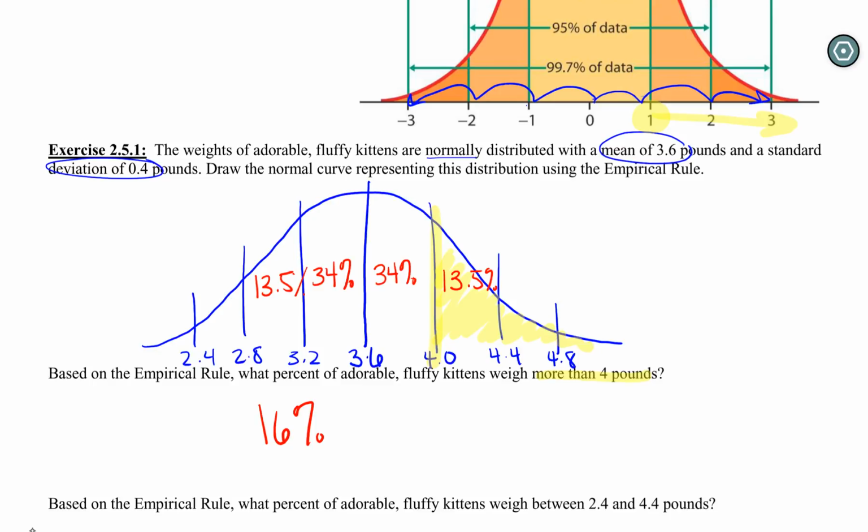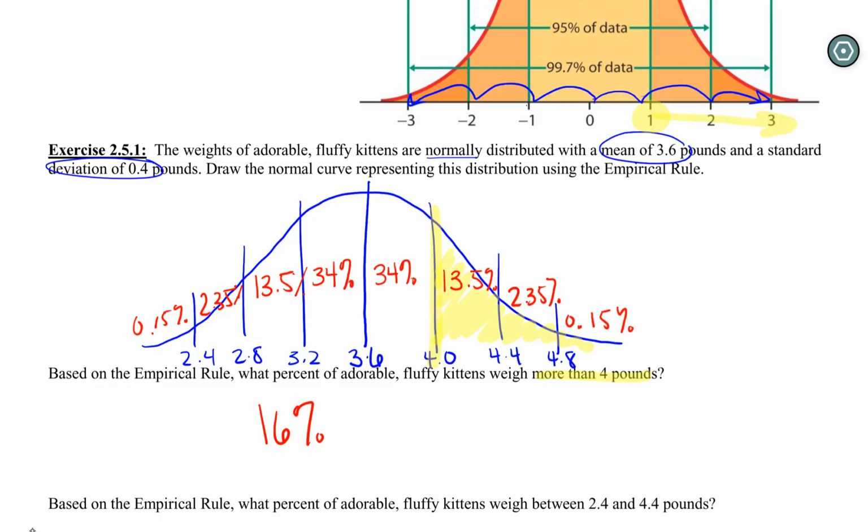And we can keep doing that same game. All right, again, now we have 99.7%. There was 95. We just added another 4.7%. Half of that is 2.35%. And then we have 0.15 left over, 0.15% for that last thing. So these are our interior percentages.